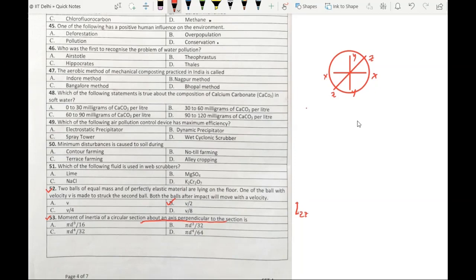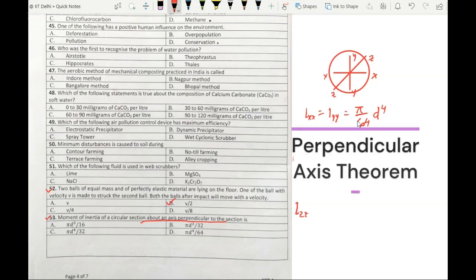We know for a circular section Ix equals Iy equals pi by 64 into d to the power 4. Now by perpendicular axis theorem, we can write Izz equals Ixx plus Iyy.